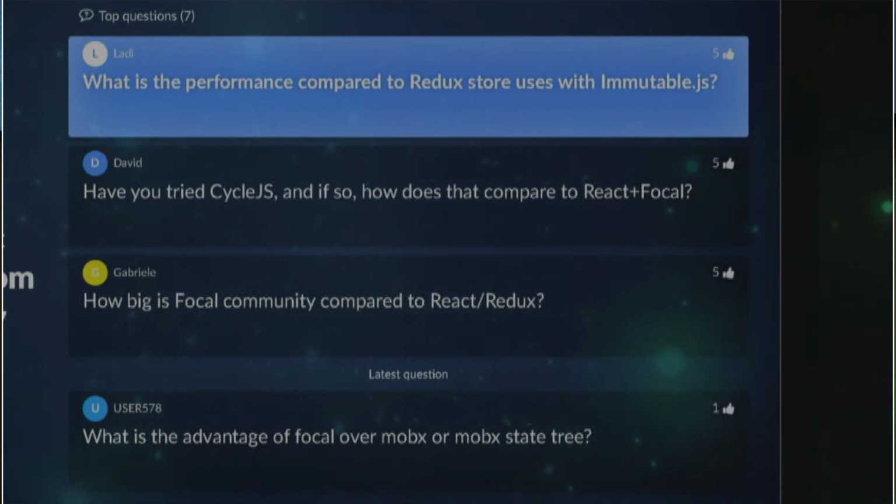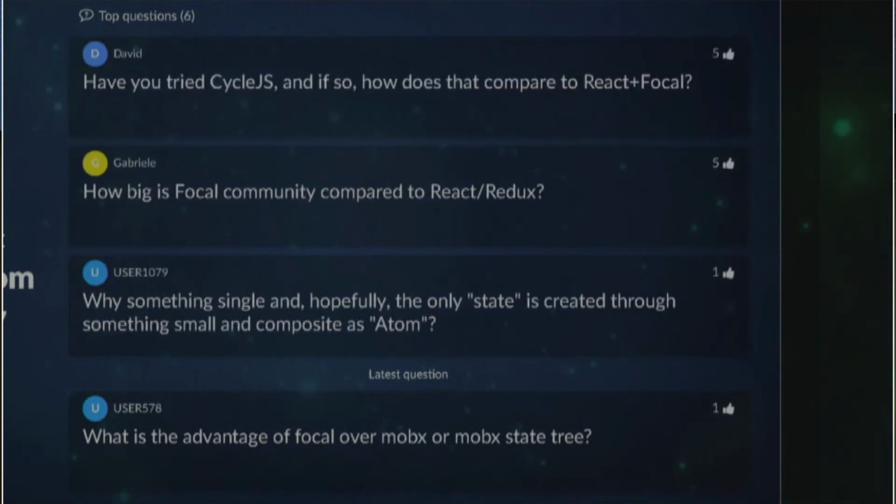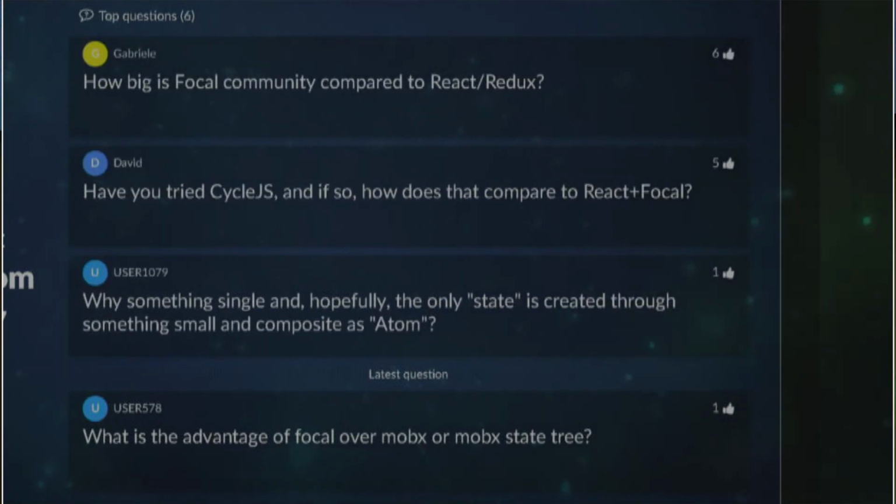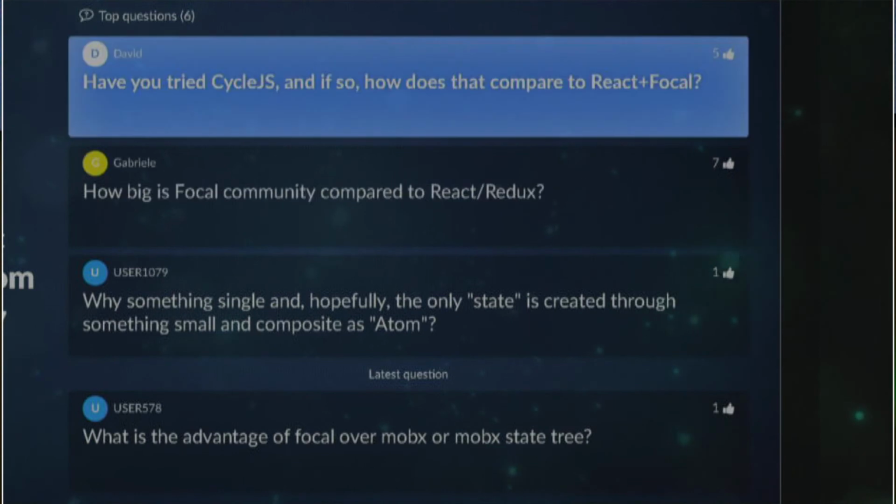Next one, have you tried Cycle? Yeah, I have tried Cycle. So my job is reading, your job is answering. Have you tried Cycle.js, and if so, how does that compare to React plus Focal? Actually, I don't really like Cycle.js. It's cool, it has a cool idea, but in a big application, it's not easy to scale your app with Cycle. Another thing, you will have a very big boilerplate.